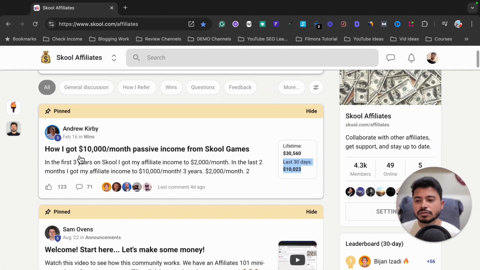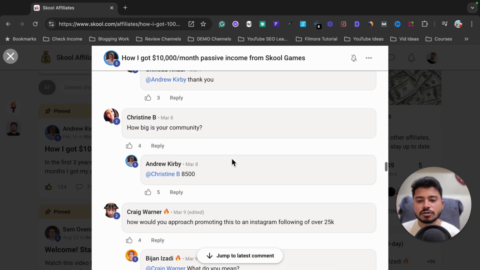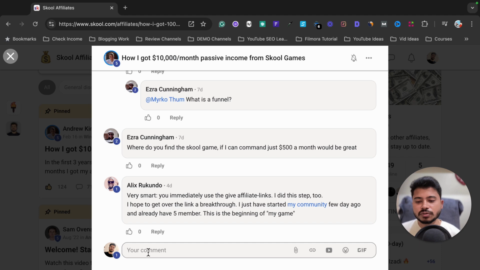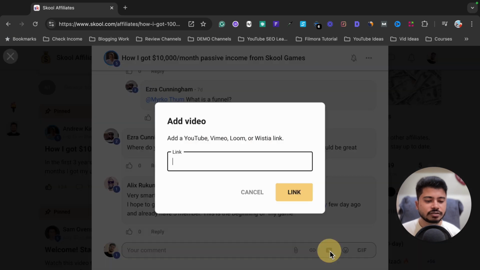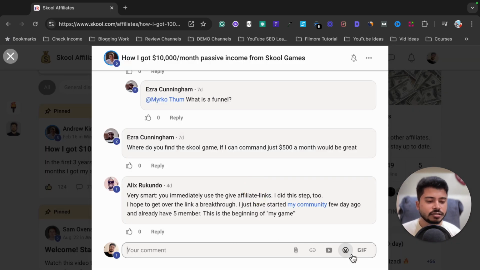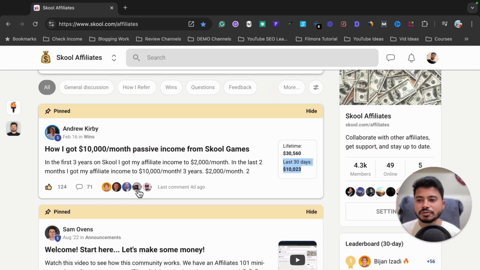Suppose I want to react to this post, I can click on like, and as you can see I can like this post. Suppose I want to comment on this post, I can scroll down, and here is the option to add a comment. I can attach a file or a link, or I can add my YouTube, Vimeo, Loom or Wistia video link as a comment. There is also the option to add emojis and gifs in the comment section. So there are lots of features like a Facebook group here.